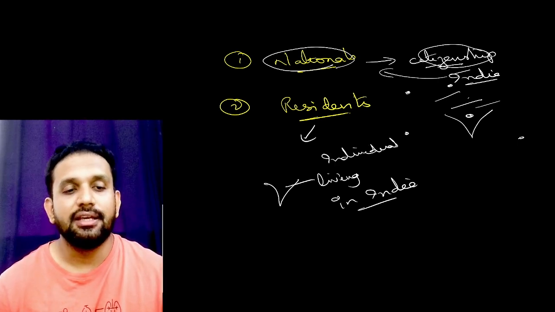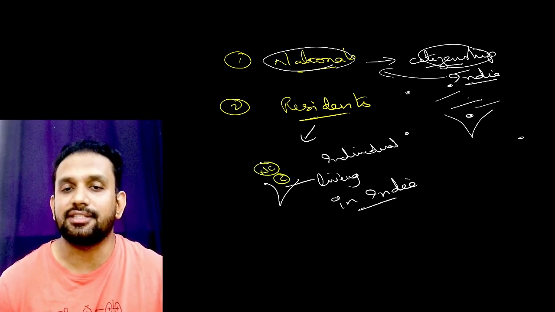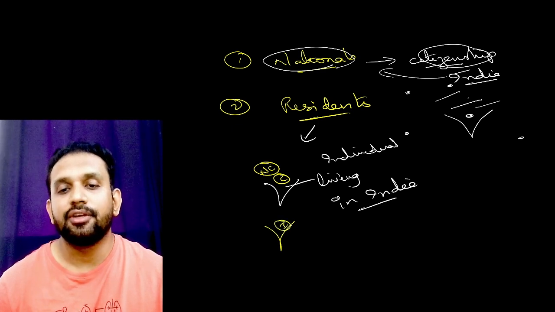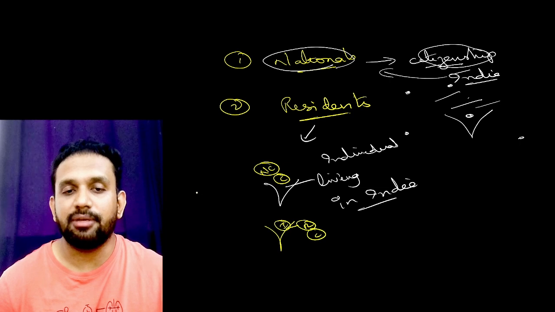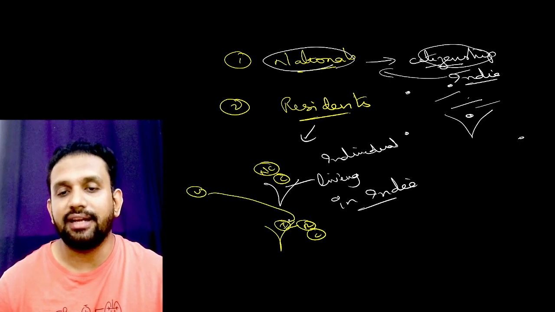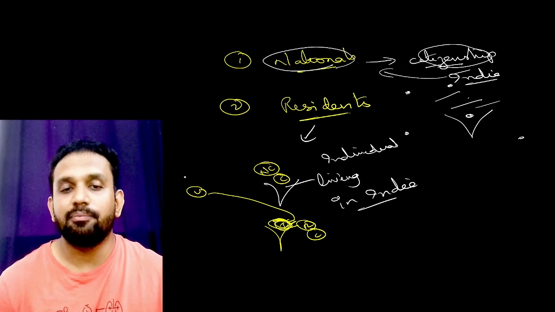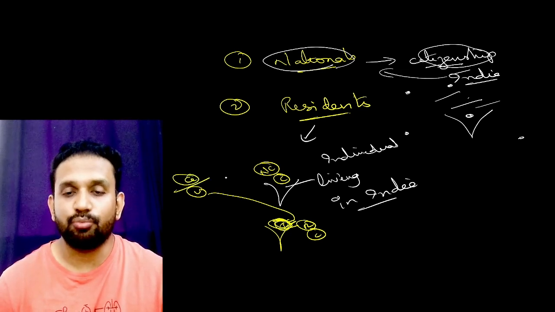It means the residents could be the citizens of the country and the non-citizens of the country. It means I, as a citizen living here, am a resident citizen of India. Someone else is coming from the UK and residing here. He is also called a resident. Why? Because he is living in India, but he is holding the citizenship of the UK. Remember this point here.